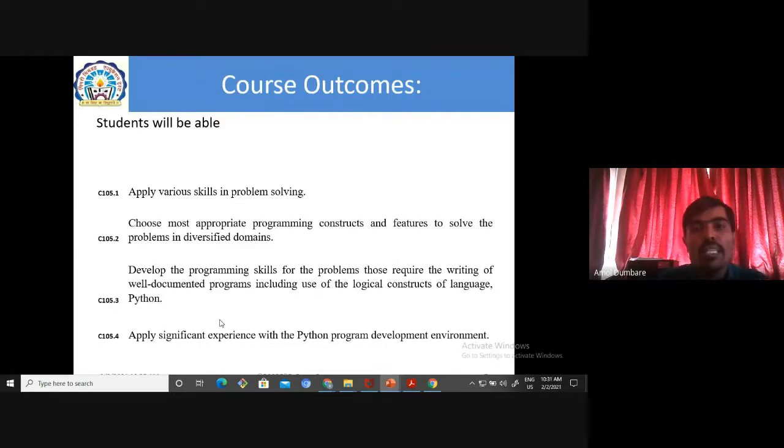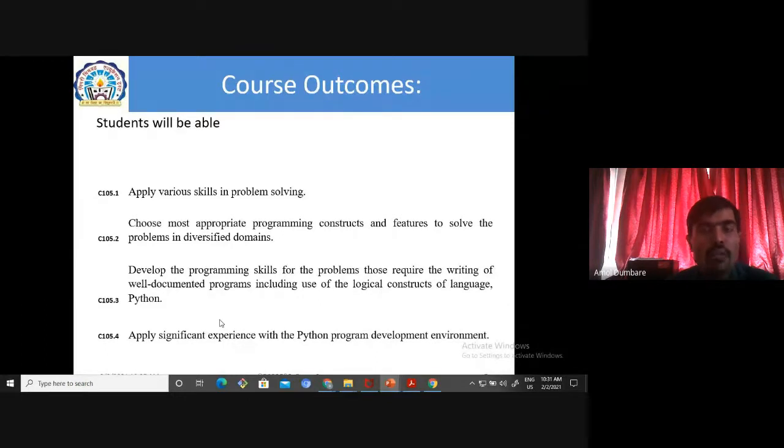After completion of this subject course, completion of teaching of this course, student will be able to apply various skills in problem solving. मतलब क्या होना चाहिए? You have to apply various skill in problem solving. Means what? I will give you one problem. You have to solve that problem by using Python programming.